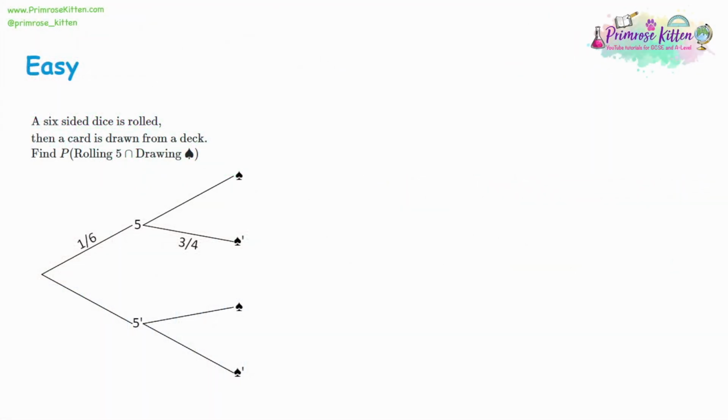Have a look at tree diagrams, and for A-level they're going to work exactly the same way as at GCSE. You just might have some more complicated terminology. So for example, a 6-sided dice is rolled and then a card is drawn from a deck. So we have independent events. These two events don't affect each other. We want the probability of rolling a 5 and drawing a spade. So we have the symbol in the middle, and it just means and. So this is what I'm talking about, there might be more complicated terminology.